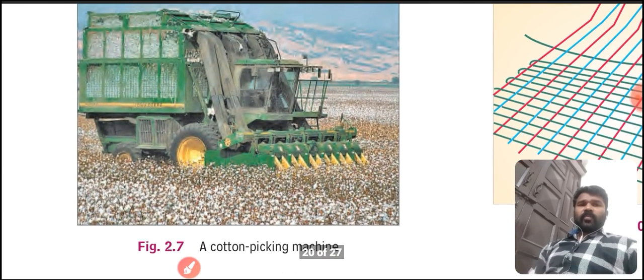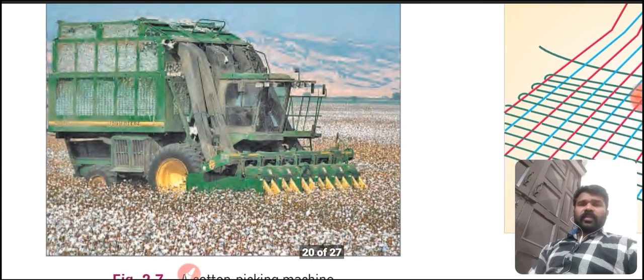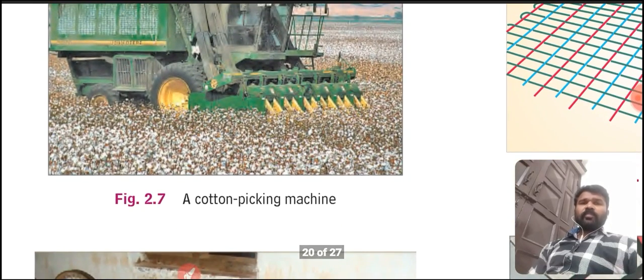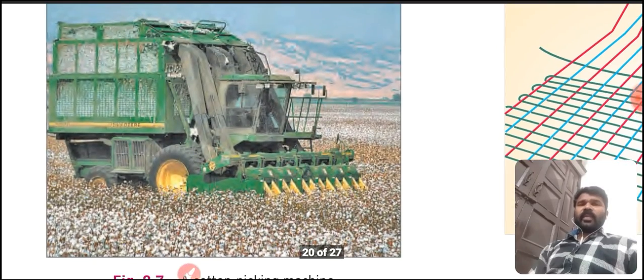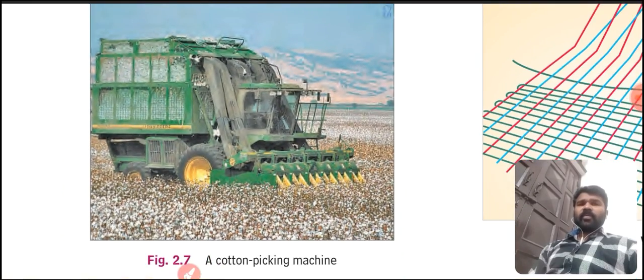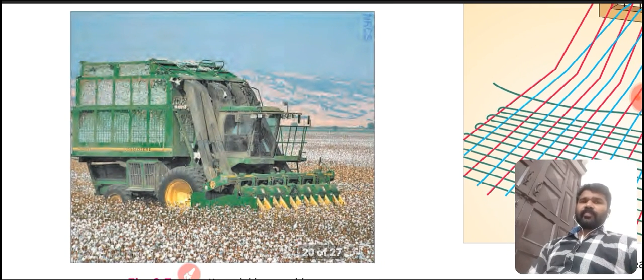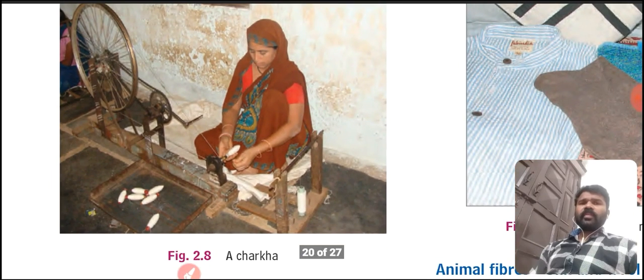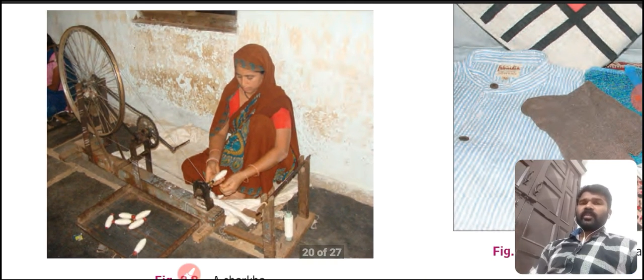Here is one diagram. Just observe what it is. This is a diagram of a cotton picking machine. And here we can see a woman doing something, that is the charka, what I called earlier. One woman is doing the work here. This is called a charka.